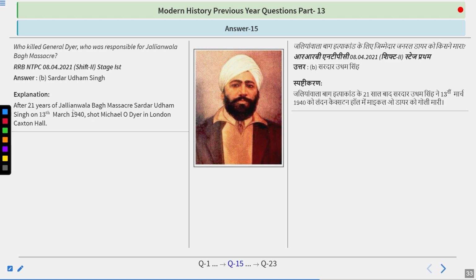So after 21 years of Jallianwala Bagh massacre, Sardar Udham Singh on 13 March 1940 shot Michael O'Dwyer in London, Caxton Hall. Michael O'Dwyer was the person who was the governor of Punjab province at the time the Jallianwala Bagh massacre was done. Please do remember that he was not the one who killed General Dyer. Dyer was the person who particularly executed the order.